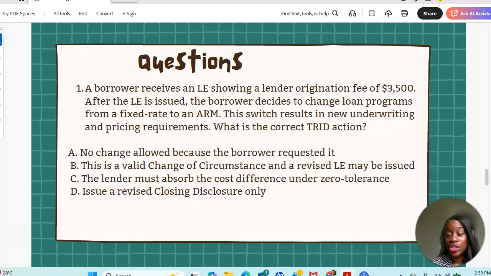A. No change allowed because the borrower requested it. B. This is a valid change of circumstance and the revised LE may be issued. C. The lender must absorb the cost difference under zero tolerance. Or D. Issue a revised CD only. What do you think is the correct answer for this one?